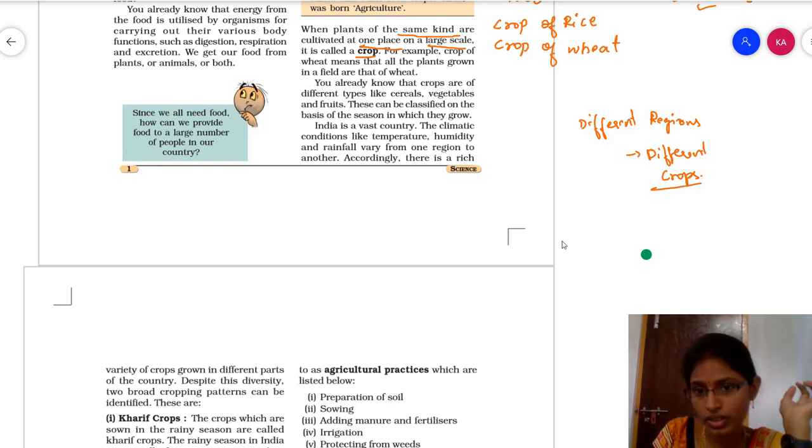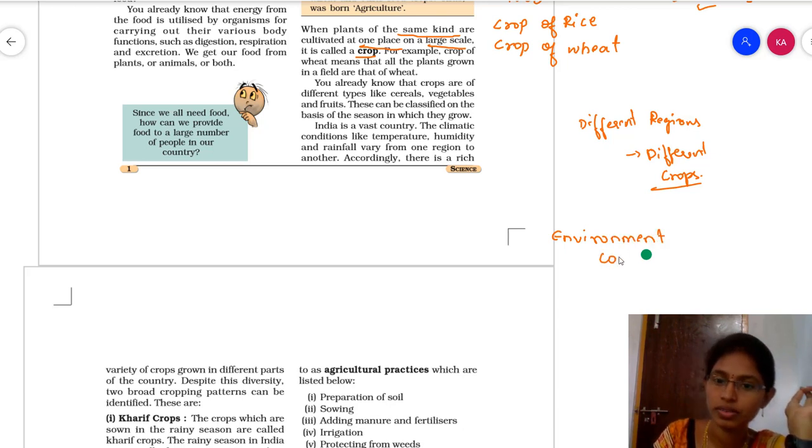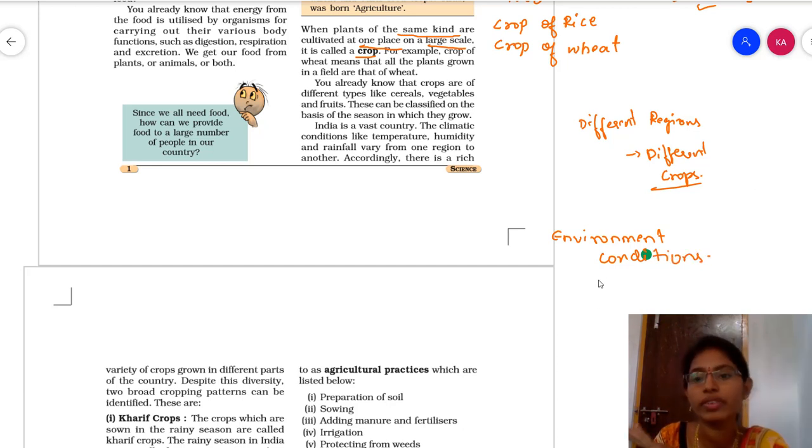Because of environmental conditions. Depending upon the environmental conditions we get different crops. That means different environments are required for the growth of different crops.